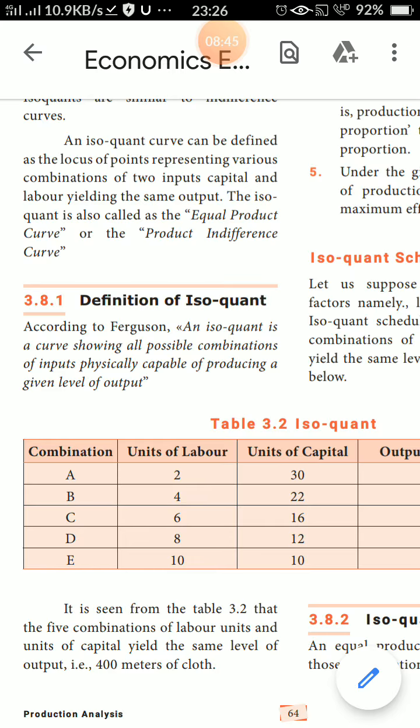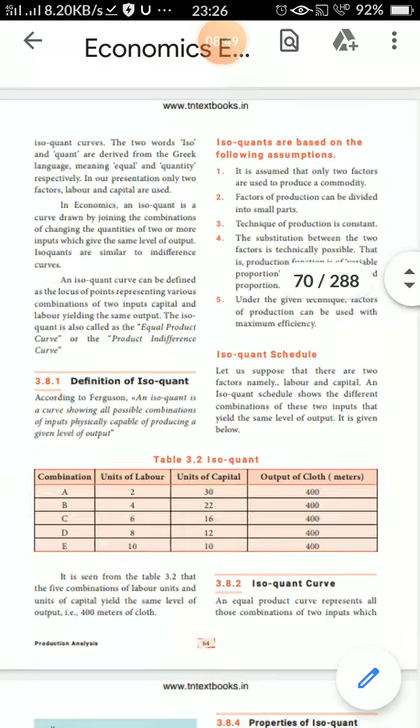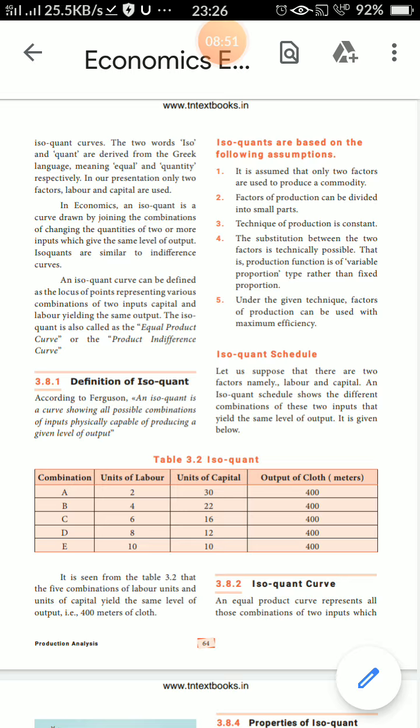Table 3.2 shows an isoquant. First, A is a combination. There are five combinations, with units of labor, units of capital, and units of cloth.